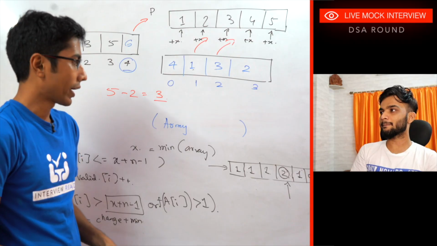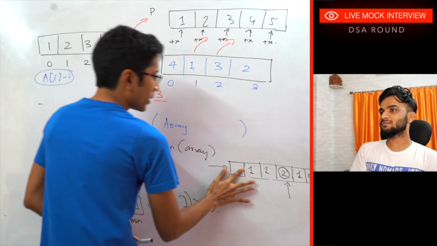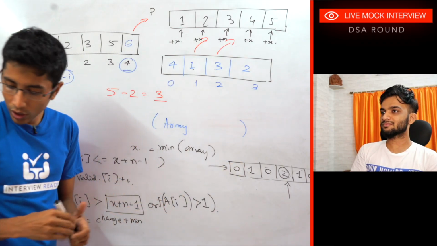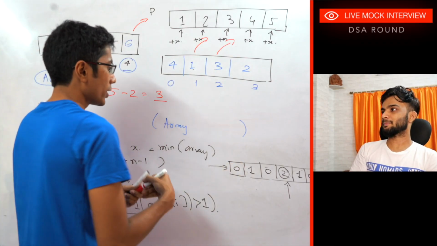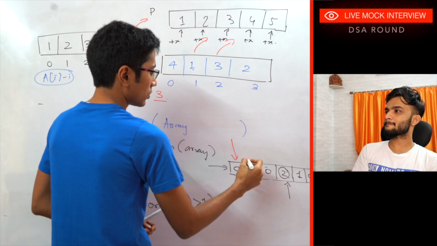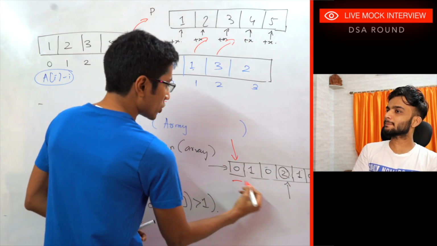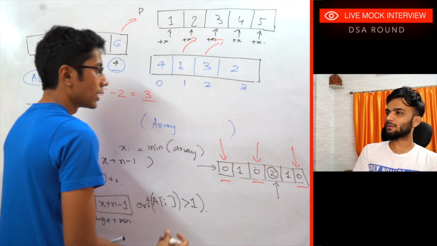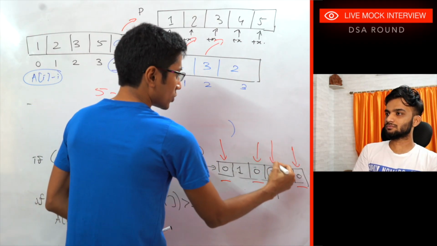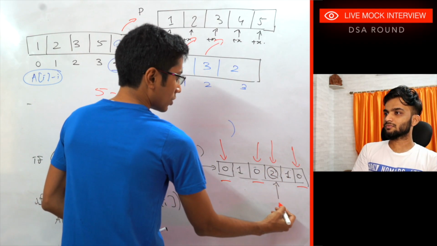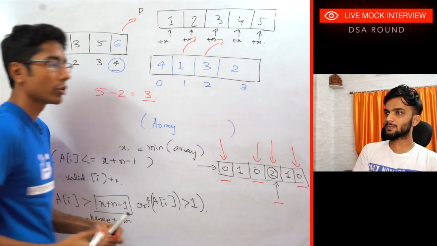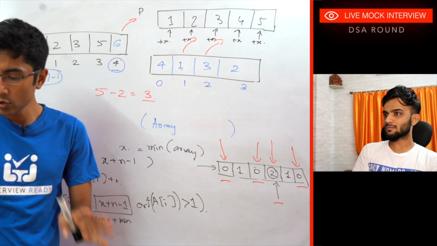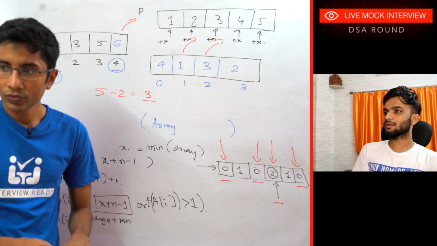If this is the array, then I can tell you these are the elements which need to exist. I need 3 elements, this one needs to be changed, and 2 more elements need to be changed from outside. So this is what I'm getting, right?